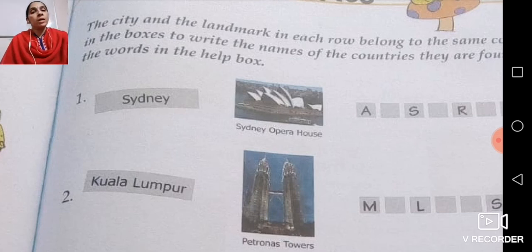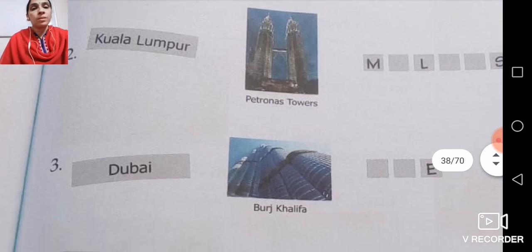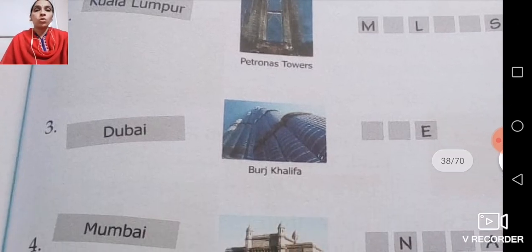Now children will come to next. Burj Khalifa, the tallest building in the world, is situated in Dubai. And Dubai is one of the Arab Emirates of UAE, United Arab Emirates. As I told you, 7 different Arab Emirates were there, which were ruled by different Arab people, but they were combined and then one Arab Emirates was formed.